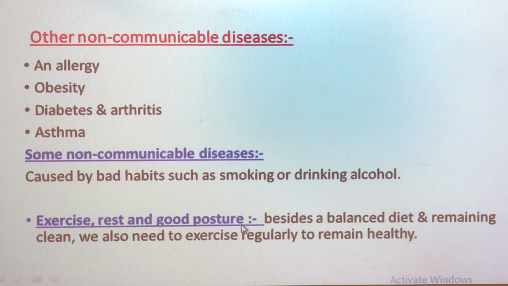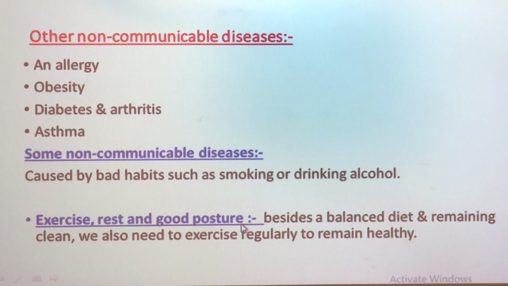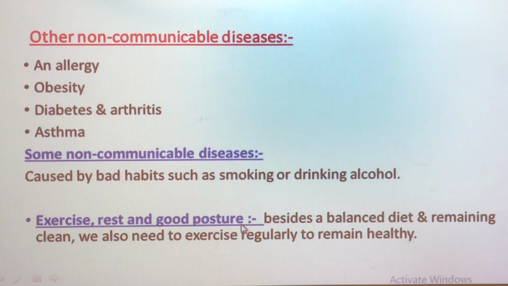But besides eating a balanced diet and remaining clean, we also need to do exercise regularly to remain healthy. Exercise keeps our body healthy, and it also makes our muscles and inner organs such as the heart and lungs stronger. Lack of exercise makes your muscles weak and flabby.